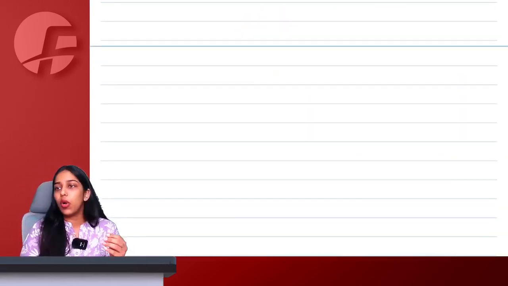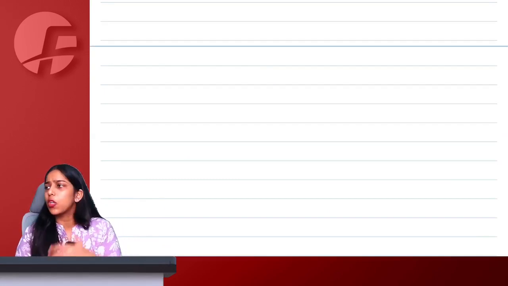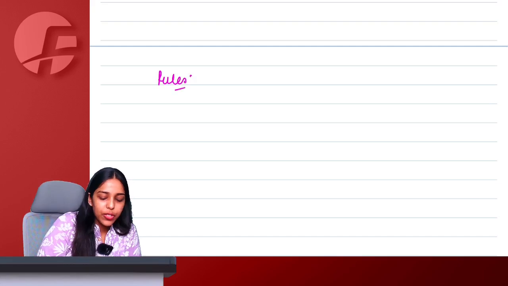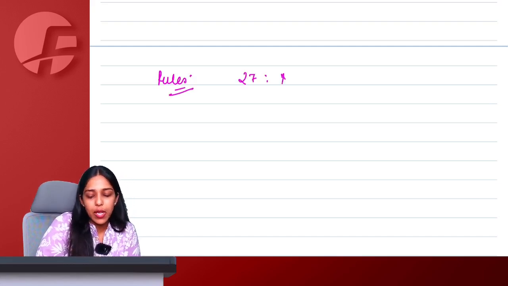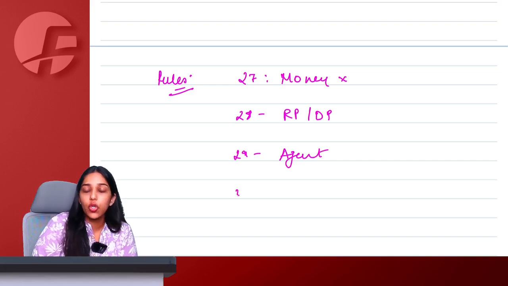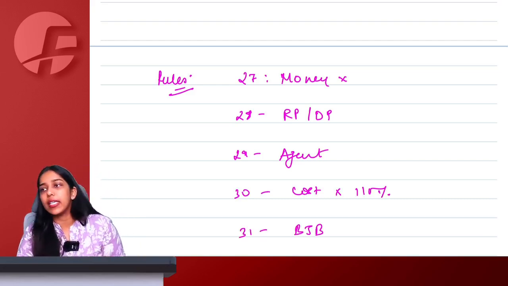Ma'am, if I am unable to apply these things because either the recipient is a related person or money is not the sole consideration, what to do? I am going to go and see the valuation rules. Rule 27 says when money is not the sole consideration. Rule 28 when dealing with related person or distinct person. Rule 29 for supply between principal and agent of goods. 30 is monetary value, that is cost into 110%. 31 is ultimately the best judgment basis if nothing is identifiable here.